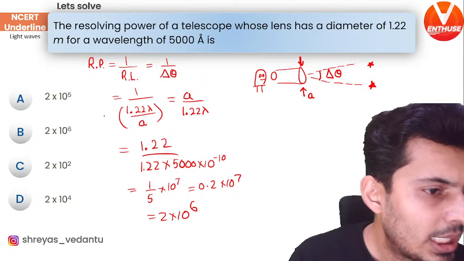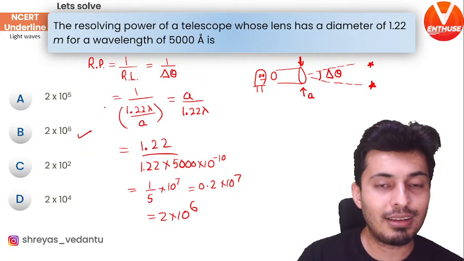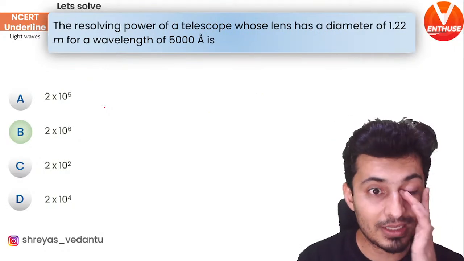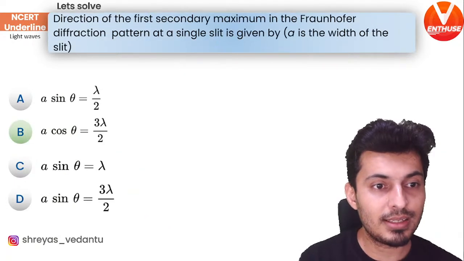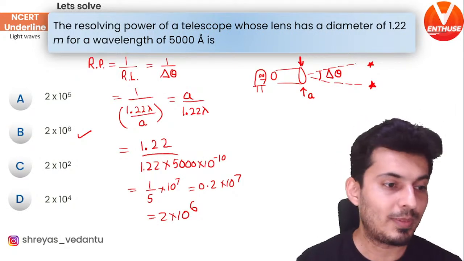Is this a 12th class formula? Yes, Jat Sandeep, it is. It is a 12th class formula, wave optics. It's there in the wave optics term 2 syllabus. It's there in NCERT too. Okay, that's the answer. 2 into 10 to the power 6.